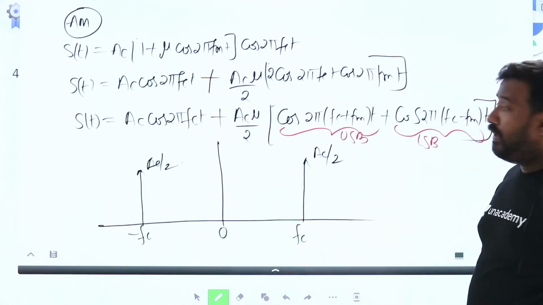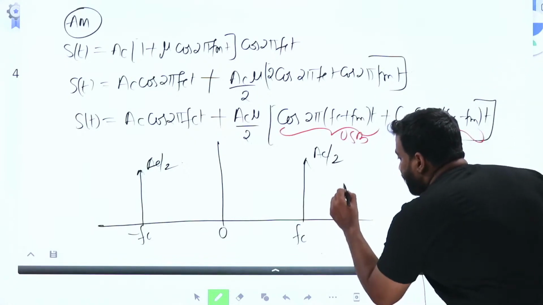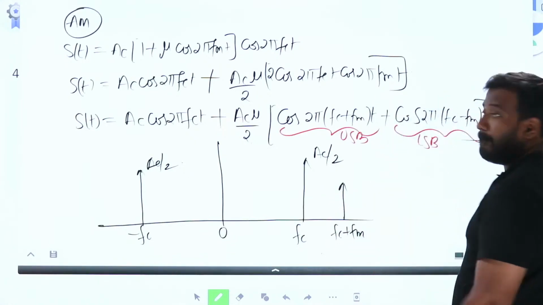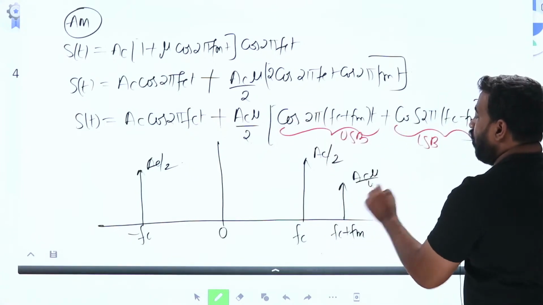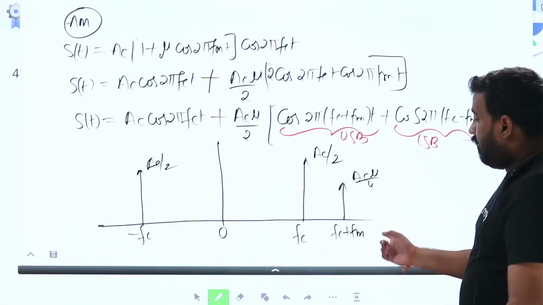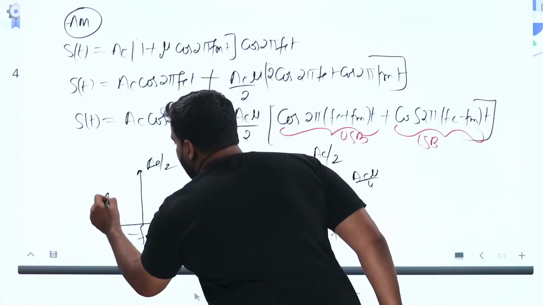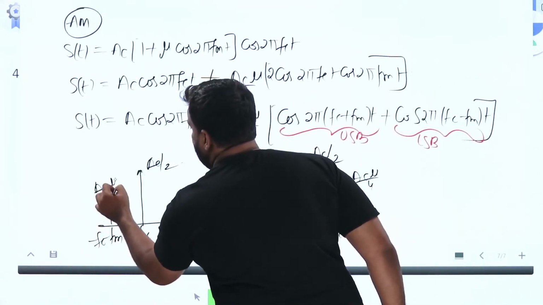Now what do you get? At FC plus FM you get the upper sideband. How much is the amplitude? Half of this: AC mu by 4. One more image: minus FC minus FM, amplitude AC mu by 4. Next, the lower sideband at FC minus FM, amplitude AC mu by 4.